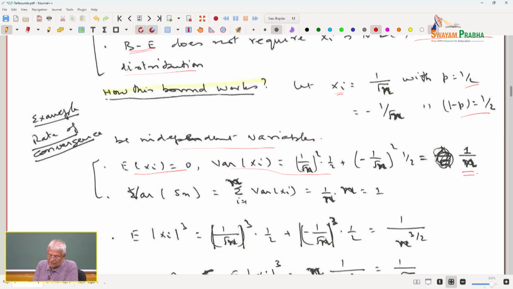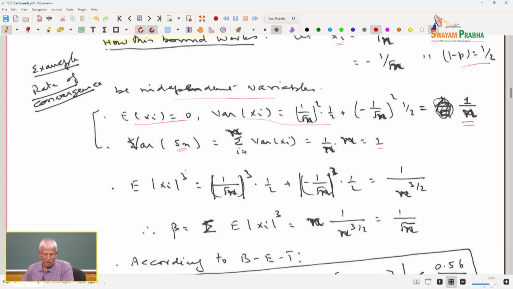So, the variance of Sn is equal to the sum of the variances of xi because they are independent. So, n times 1/n is equal to 1. So, the variance of Sn is 1. The mean of Sn is also equal to 0 because the xi's have mean 0. Now, I would like to be able to compute the third moment.